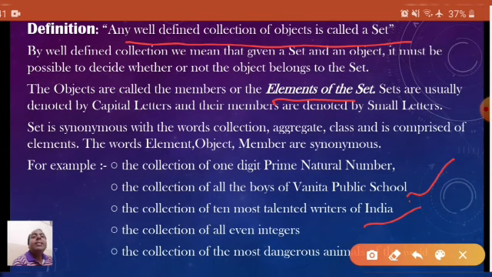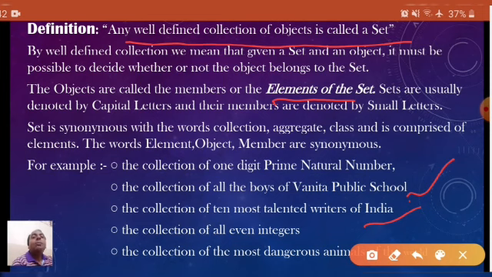The collection of one-digit prime numbers. Suppose anyone gives you the number 11, then you can judge. First of all, 11 is a two-digit number, so it cannot be a member or element of this particular collection. That tells about the prime natural number: 11 is a prime number and a natural number, but it is not a one-digit number. So we cannot take 11 as a member of this collection. Now see the second statement.